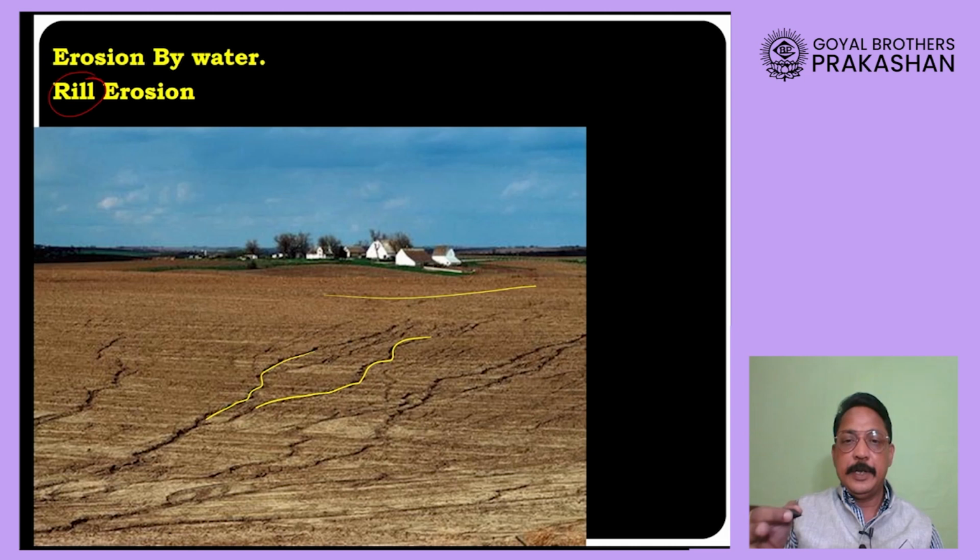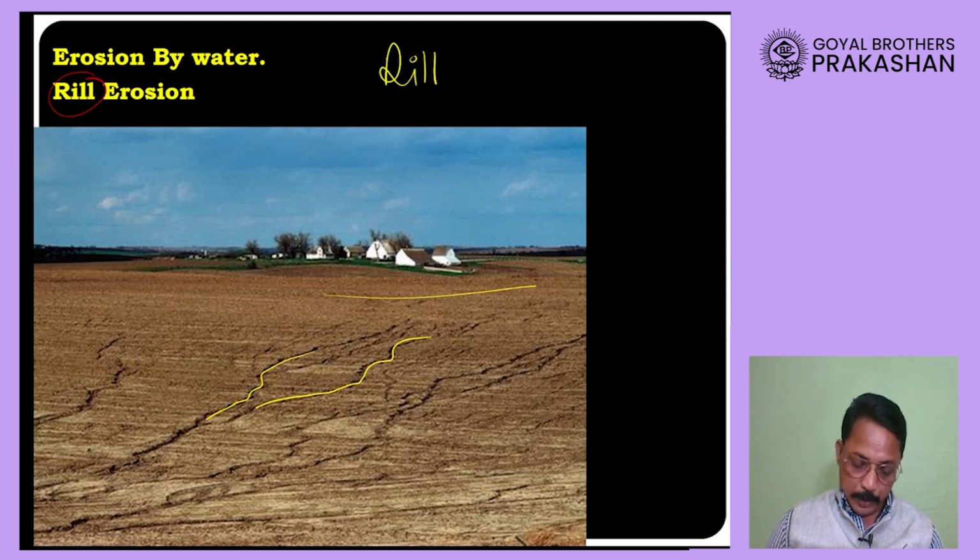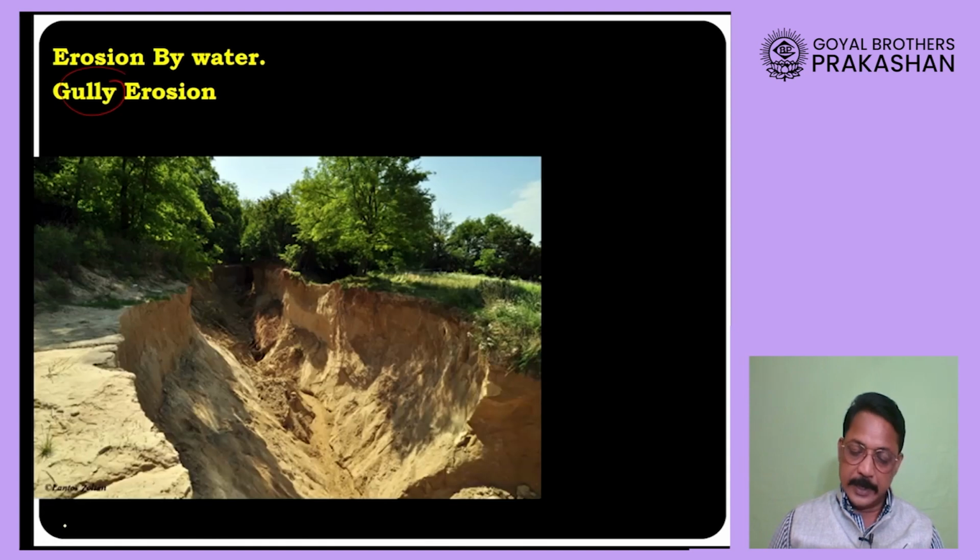So when water begins to flow in a small channel and starts bringing soil with it, we call it rill erosion. As time passes, these rills become more and more deep, more and more wide, and ultimately very wide and very deep.